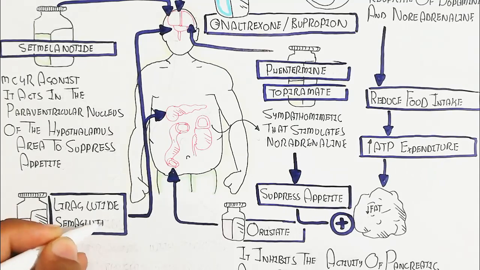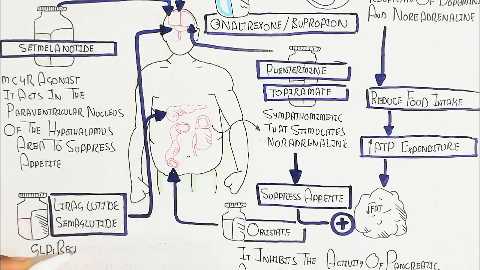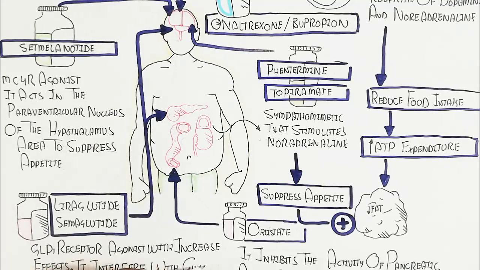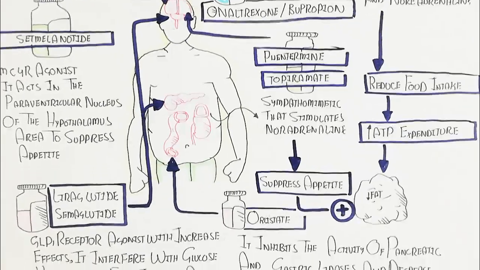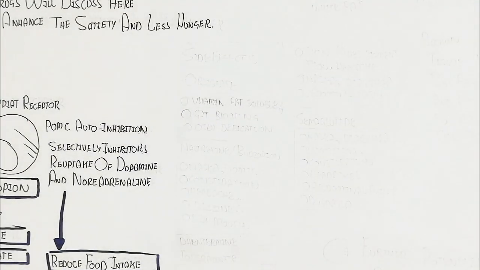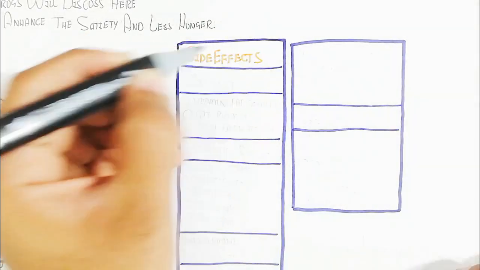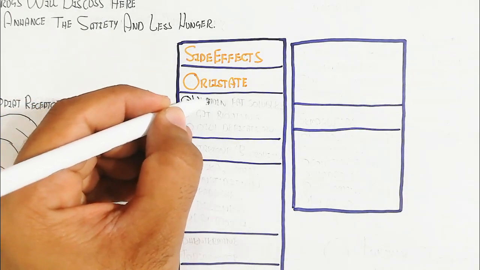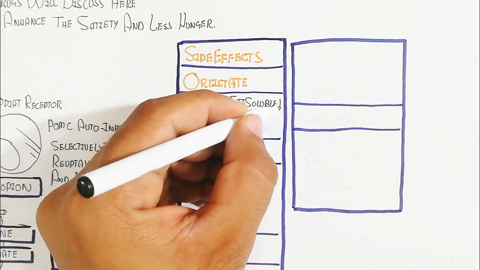Liraglutide and semaglutide are other drugs that target the central nervous system as well as the pancreas. They are GLP-1 receptor agonists that interfere with glucose homeostasis, food intake and satiety. The GLP-1 receptor is important for binding the GLP-1 released from the gastrointestinal tract to target the pancreas to release insulin and amylin. In this way, they suppress the appetite.